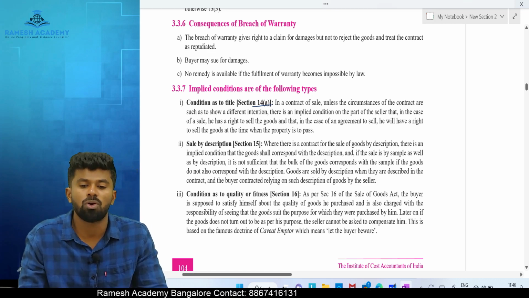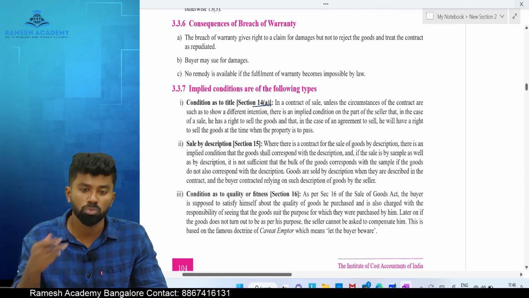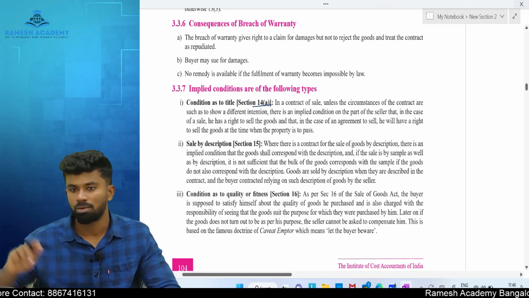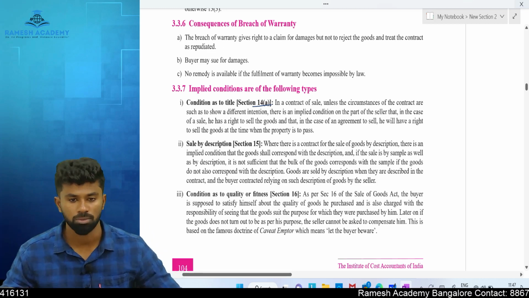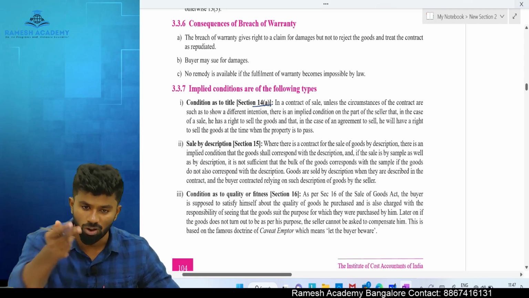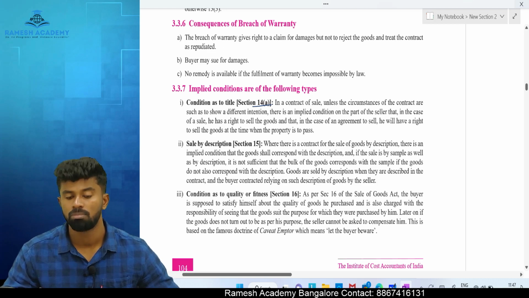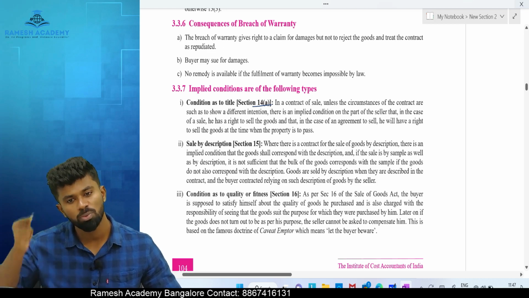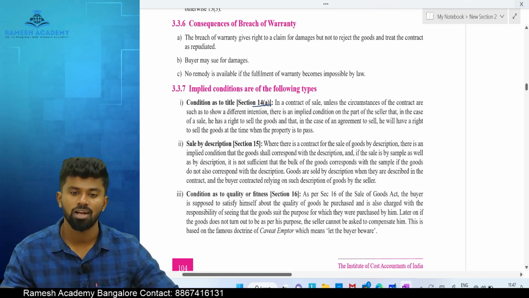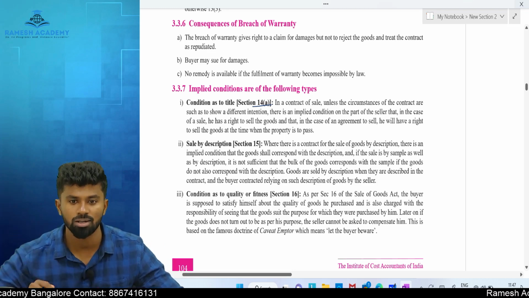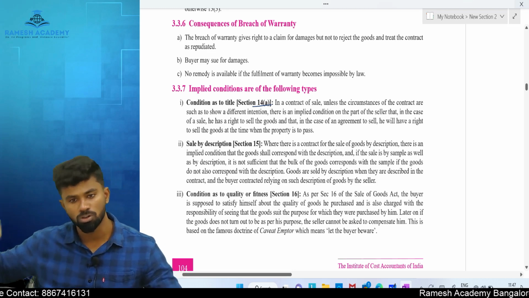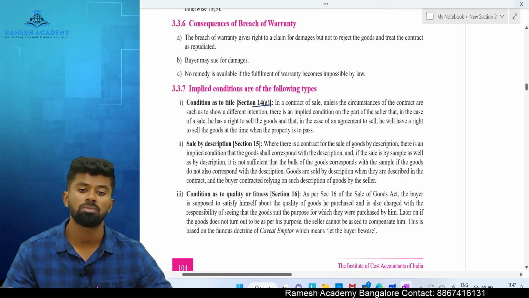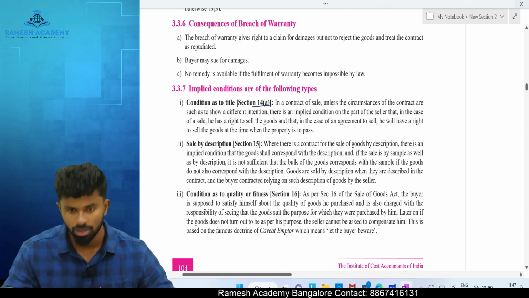The moment you discover it, what can you do? You can reject the goods and you can also sue me for what? Compensation. Now what if I make an agreement with you today saying that okay, I will purchase this from her and I will sell it to you after one month, next month, March. When the contract is made here, am I the owner? No. And the law also does not require me to be owner when the agreement is made. The law requires me to be the owner when I transfer ownership, meaning when I take the goods from her and I give it to you. If I take it from her forcefully without proper payment and I give it to you, it amounts to what? Breach of condition.